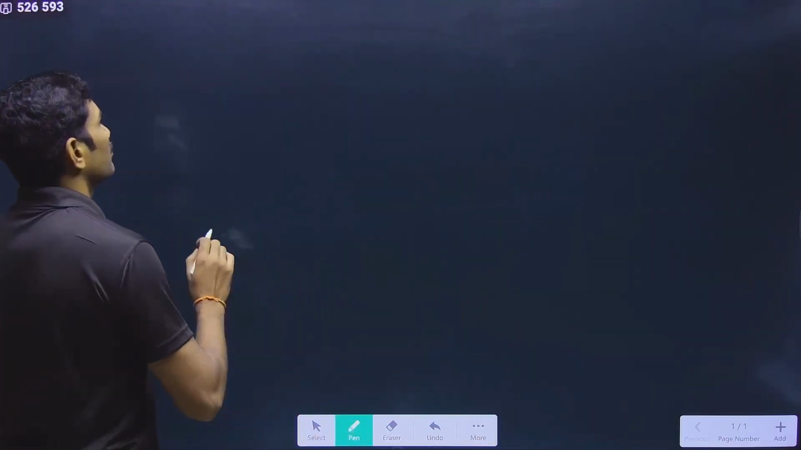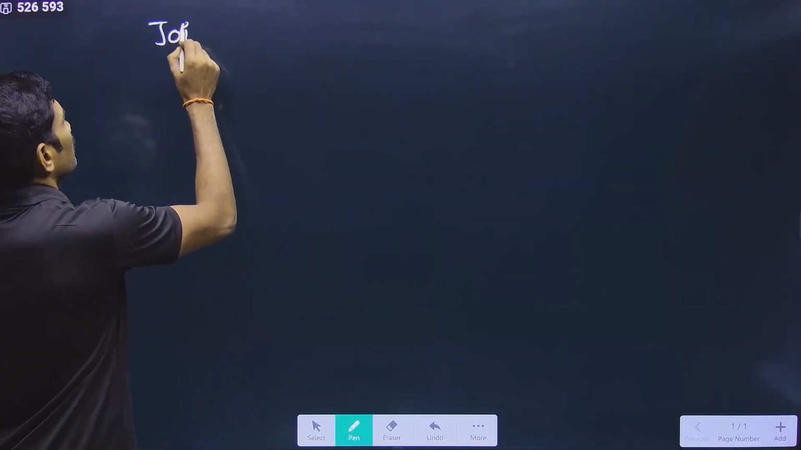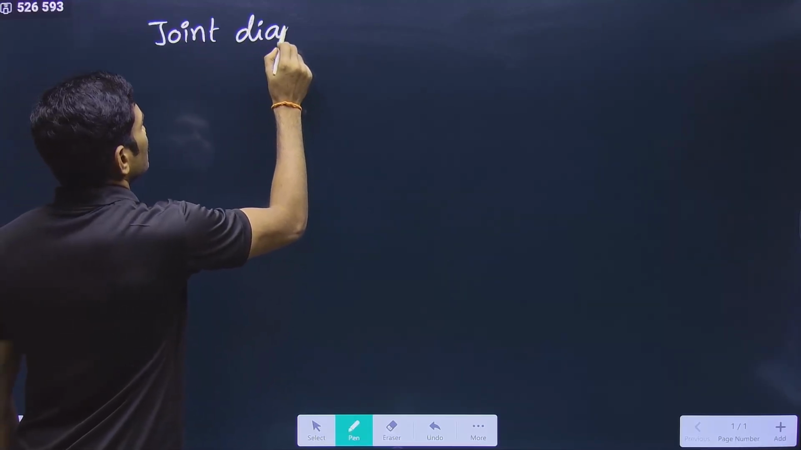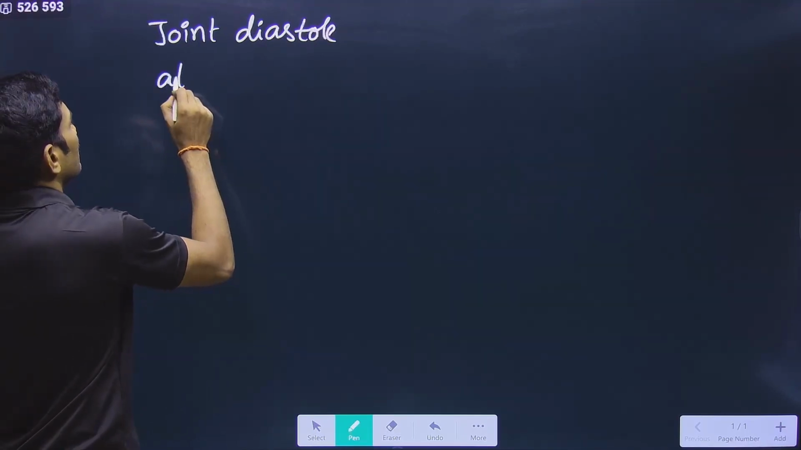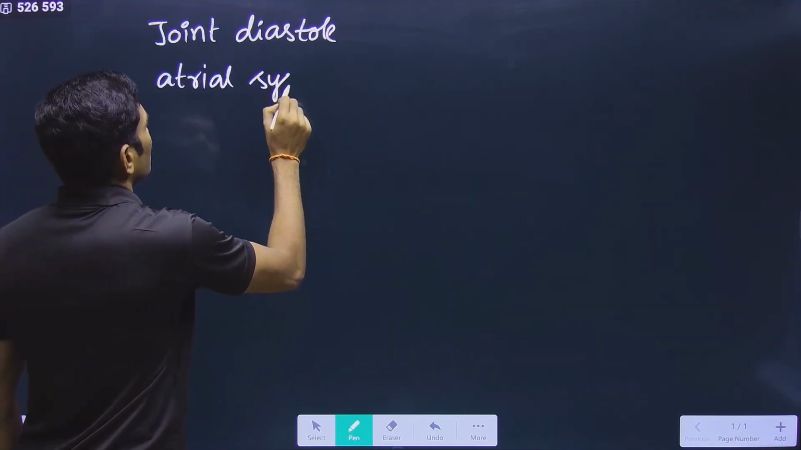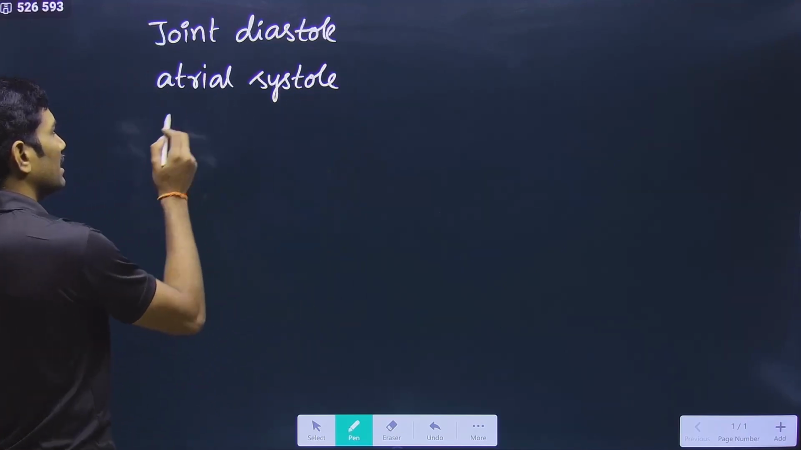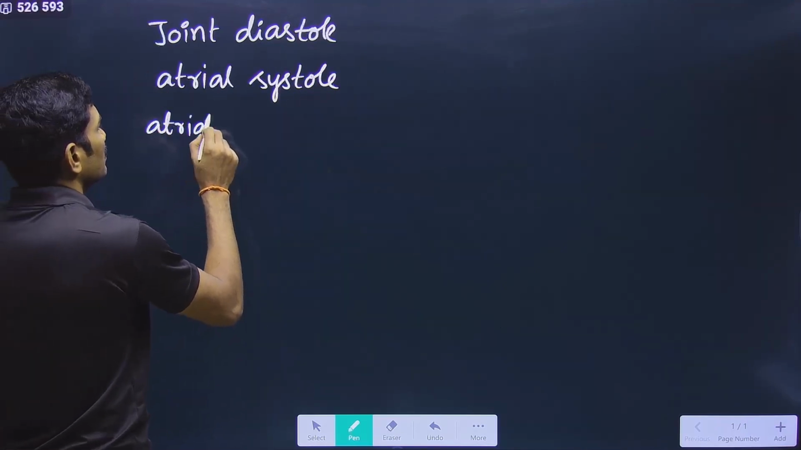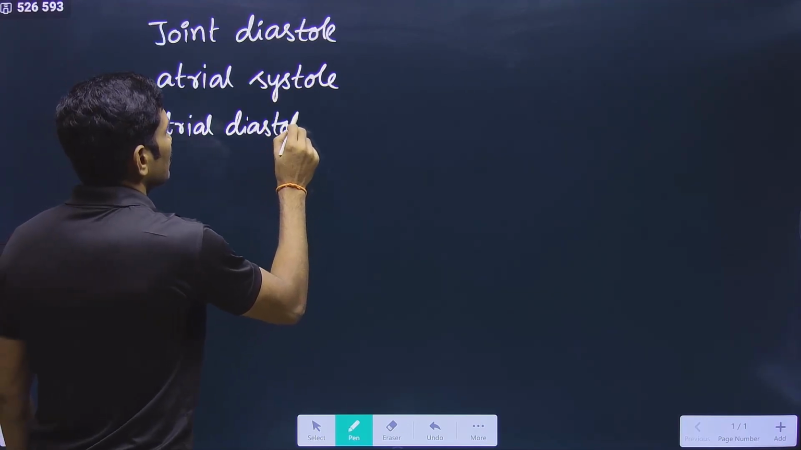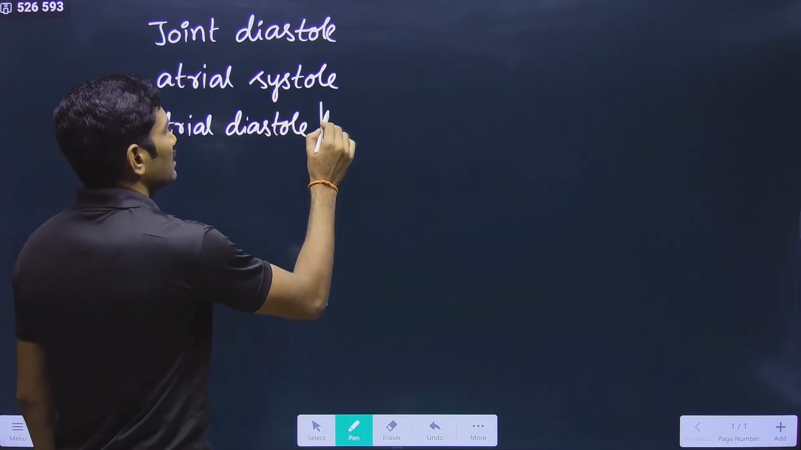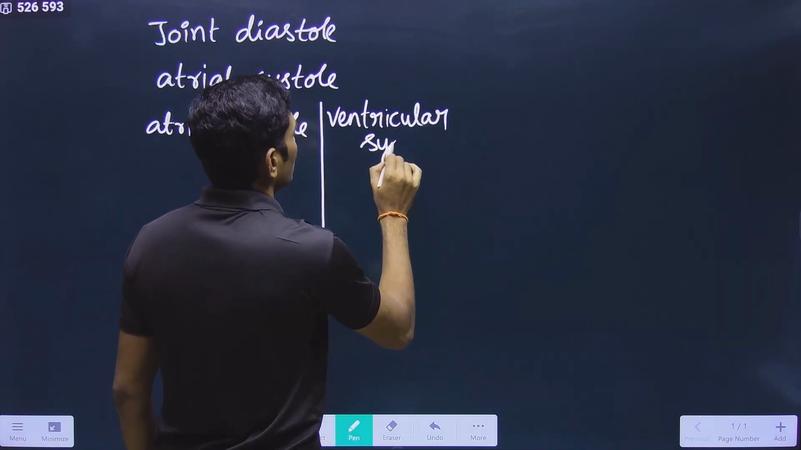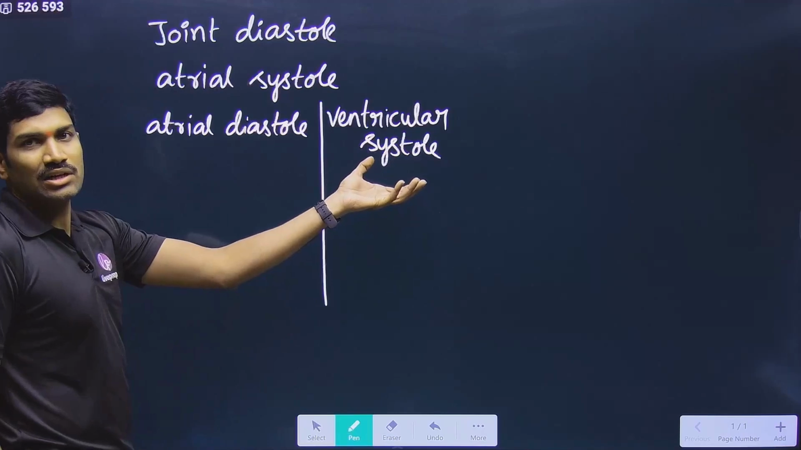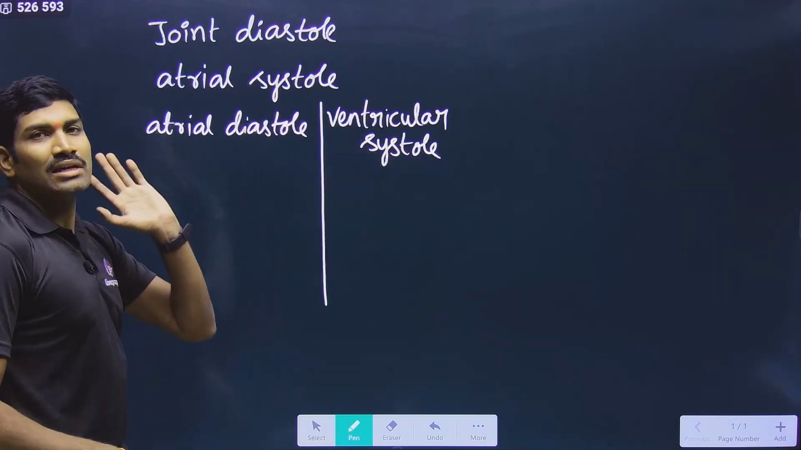the cardiac cycle. In simple terms, please try to understand this. So here we are starting with joint diastole first. We are starting with this so that it will be easy for us, and then we are talking about atrial systole, yes or no? And after this atrial diastole will occur, but this time is actually overlapping with ventricular systole, that means ventricles are undergoing systole, but at that time atria are undergoing diastole, relaxation.